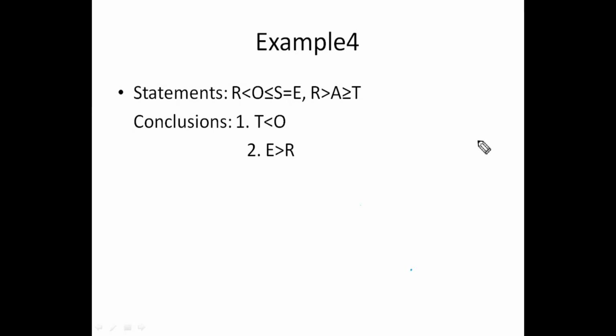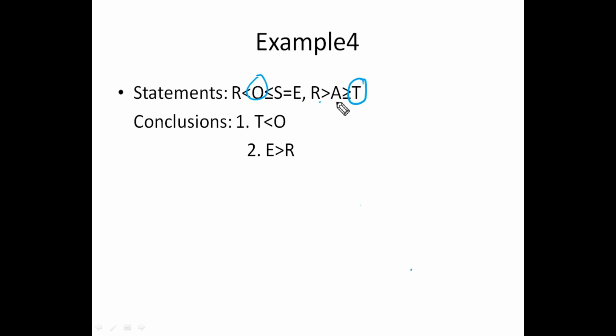Yeah, fourth question. Example 4. No need to check whether we can make it a single statement or not. Directly come to the conclusion T to O. Where is T? Here is T and here is O. So to get the relation between T and O, what is the common element? Yes, R is the common element. Here is R, here is R. Okay, start your journey from T, try to reach O.